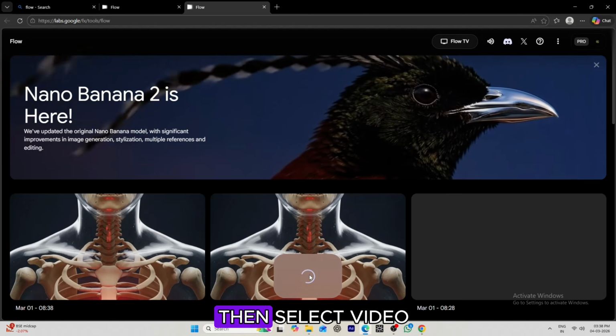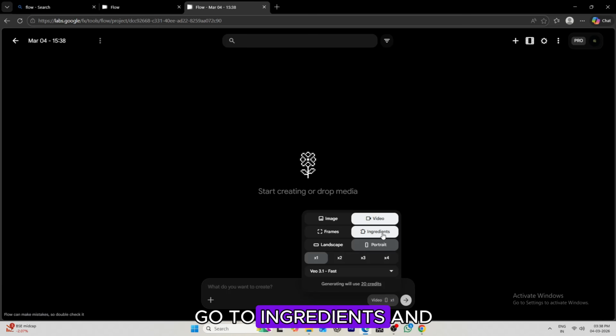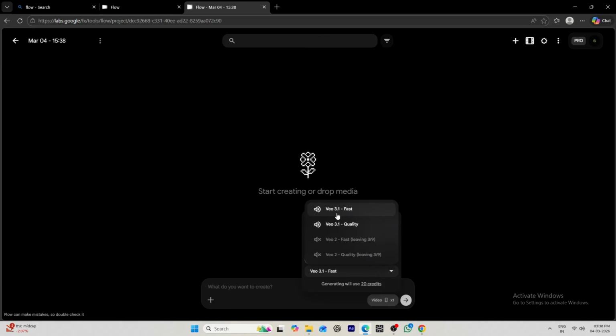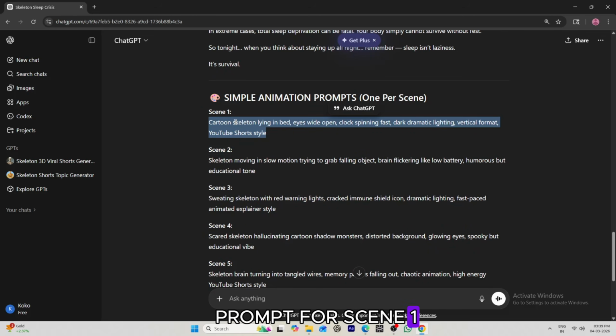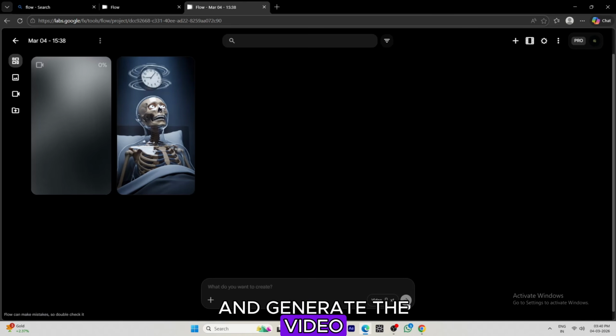For that, open Google Flow and click New Project, then select Video. Go to Ingredients and set the aspect ratio to Portrait, the output to 1, and the model to VO3 Fast. Now go back to ChatGPT and copy the animation prompt for Scene 1. Paste it into Flow and generate the video.